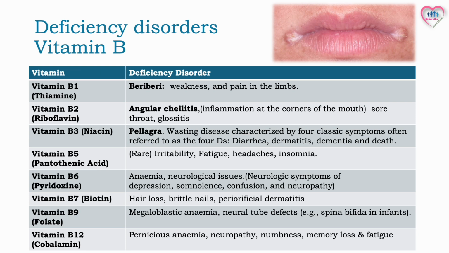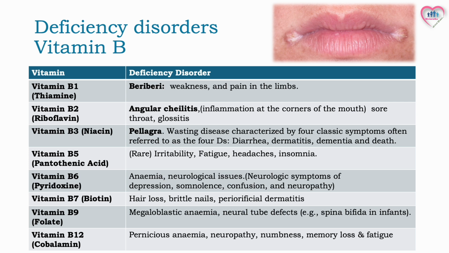Next, we will examine the deficiency disorders of vitamin B. Deficiency of vitamin B1 causes beriberi, with symptoms of weakness and pain in the limbs. Vitamin B2 deficiency causes angular cheilitis, inflammation at the corners of the mouth as shown in the picture here, sore throat and glossitis. Deficiency of vitamin B3 results in pellagra, which is a wasting disease characterized by four classic symptoms often referred to as 4Ds: diarrhea, dermatitis, dementia and death.